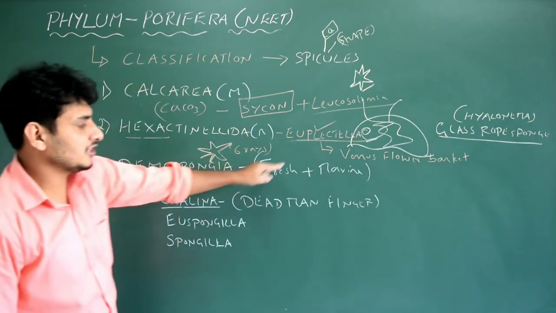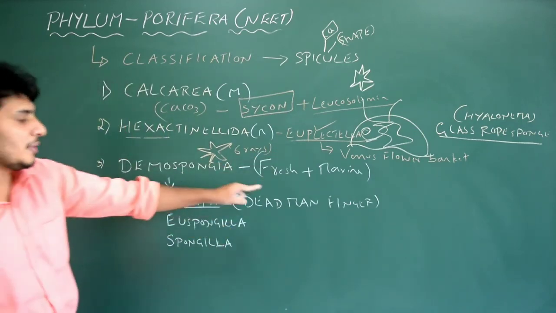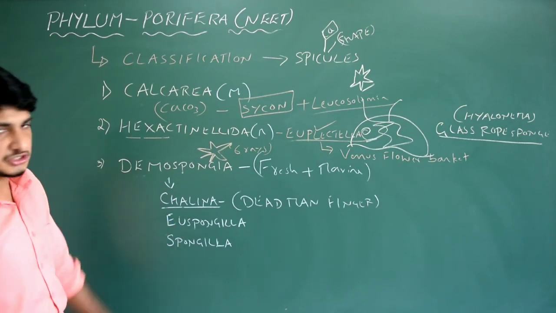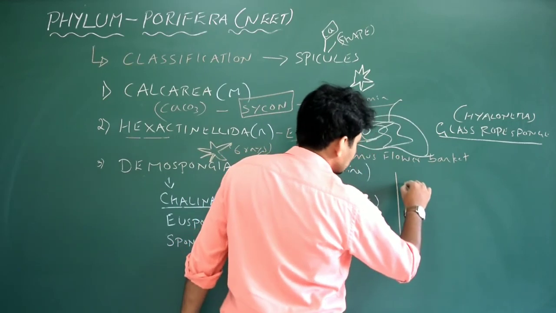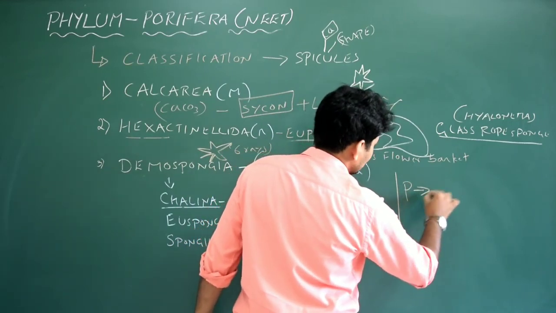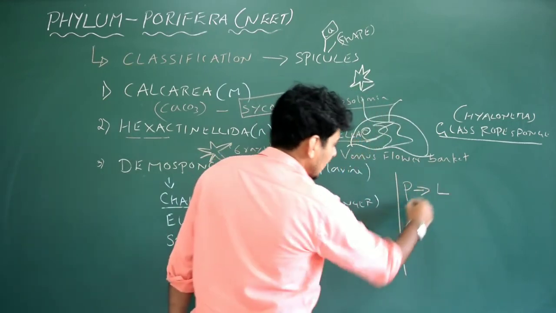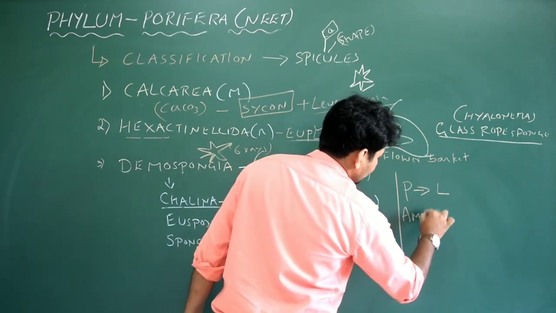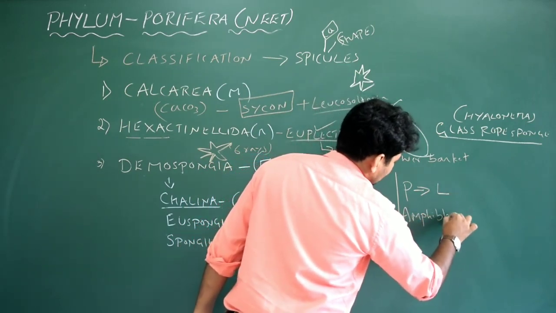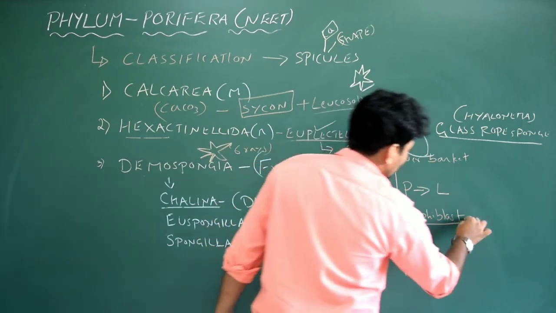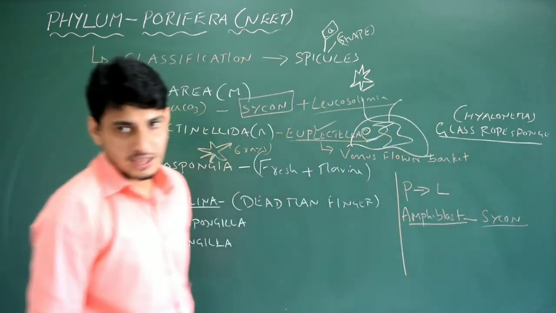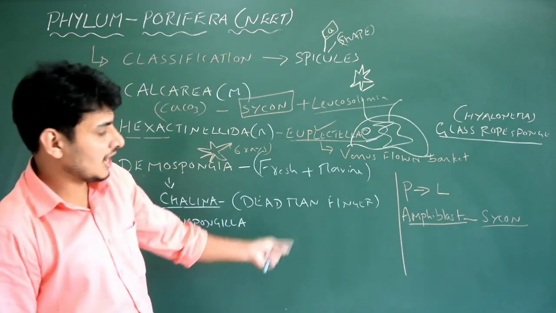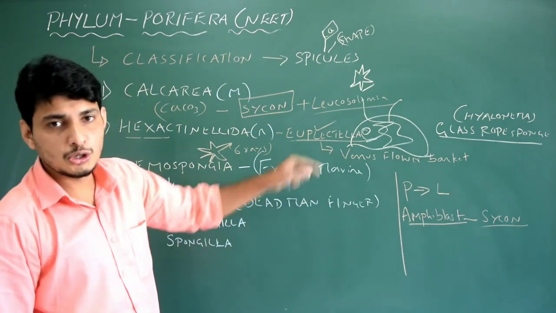Demospongia, it is nothing but fresh plus marine. Three examples: Chalina, dead man's finger, Euspongia, Spongilla. Done? Easy? Okay. Just write this. The larval stage, as I already said: Parenchymula is the larval stage of Leucosolenia, and Amphiblastula, not blastula, is the larval name of Sycon. Just add this, could be asked. Amphiblastula, Sycon; Parenchymula, Leucosolenia.